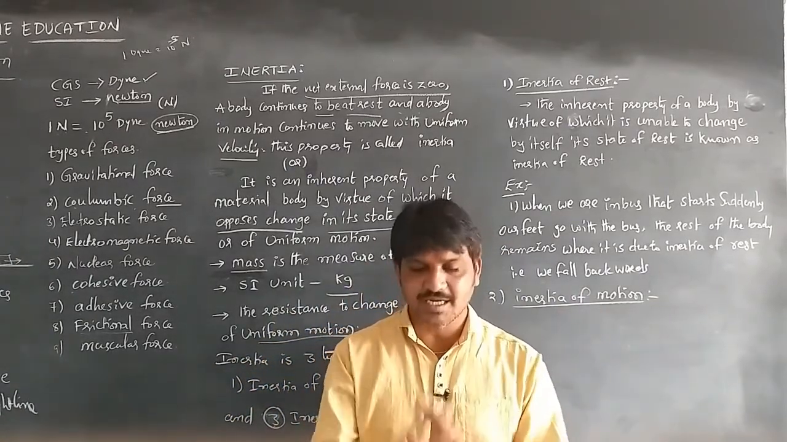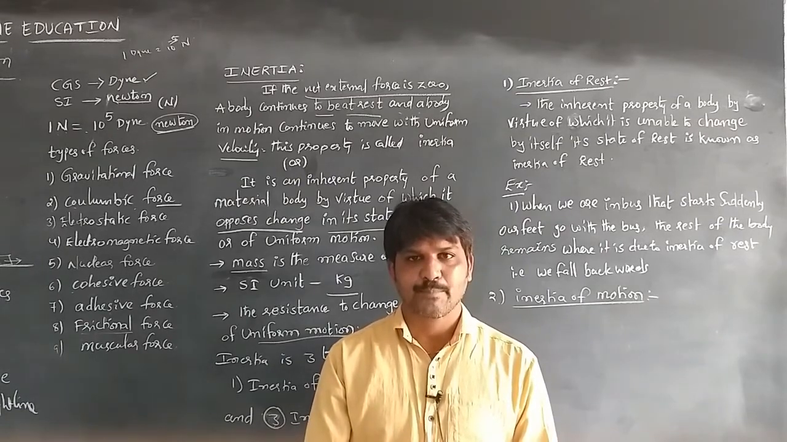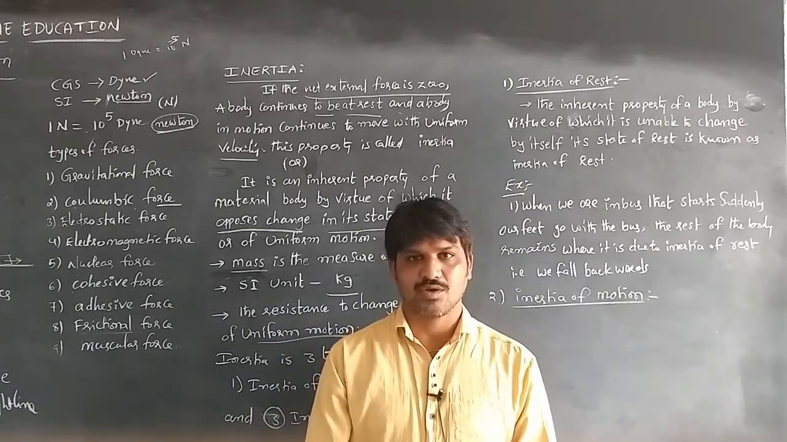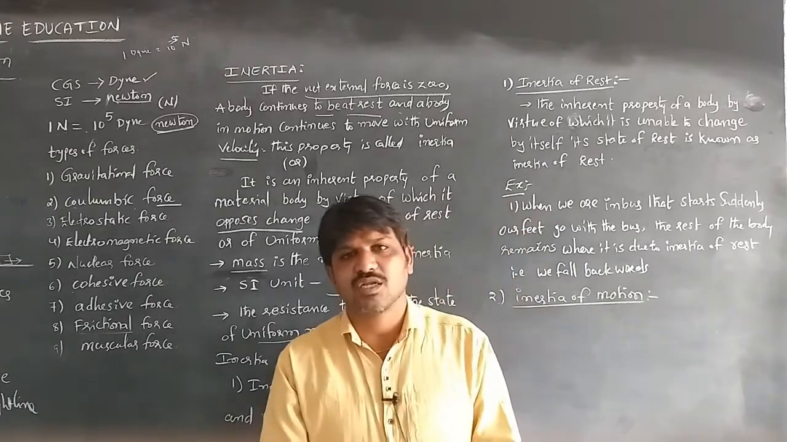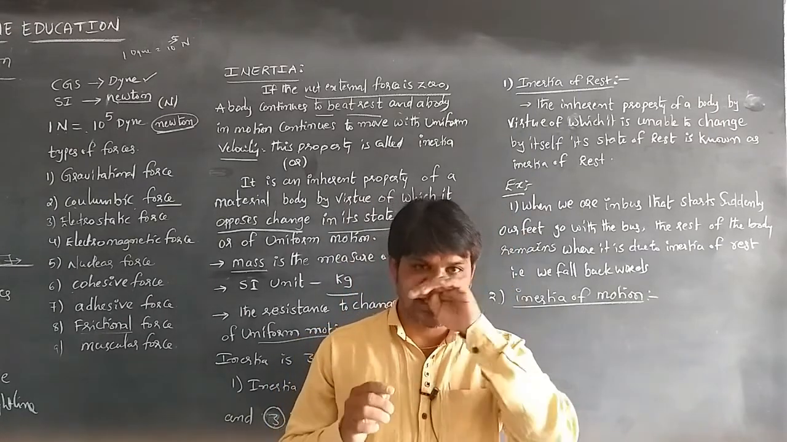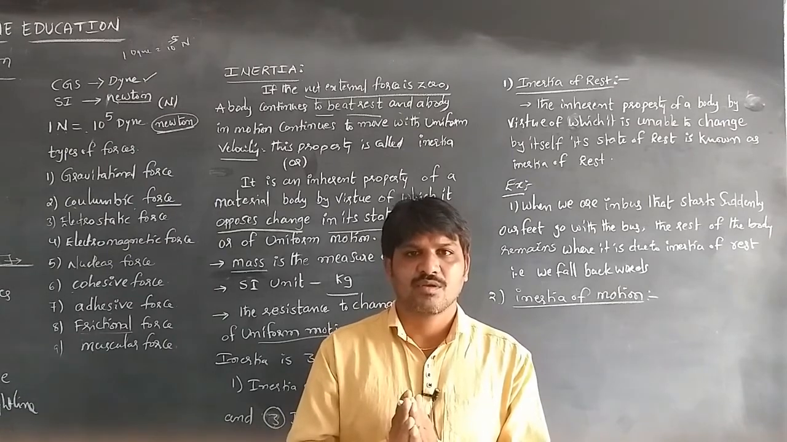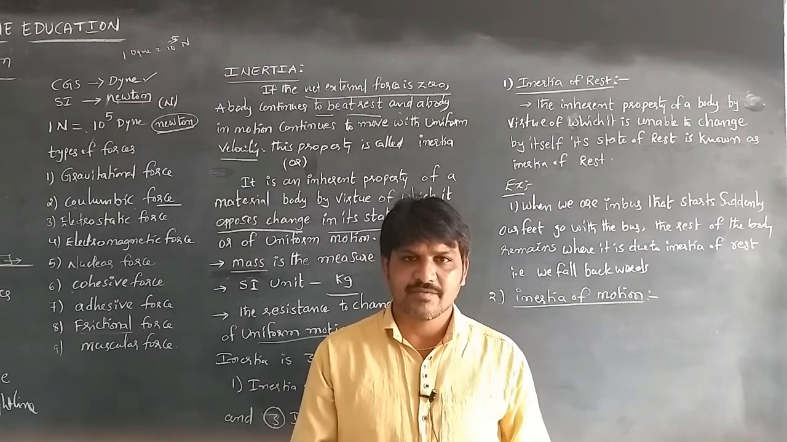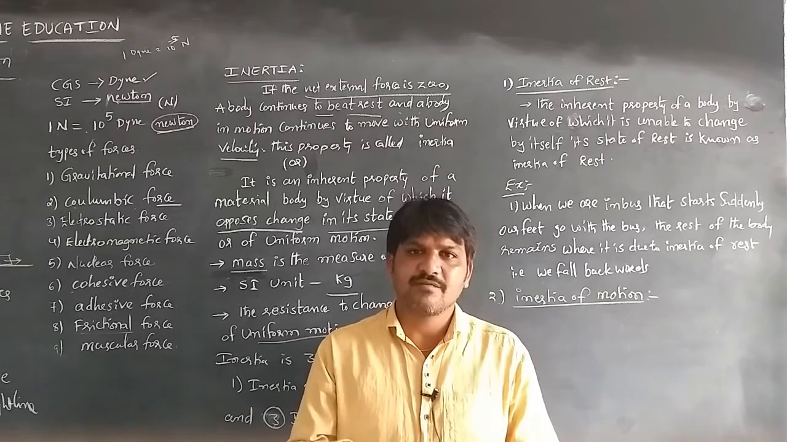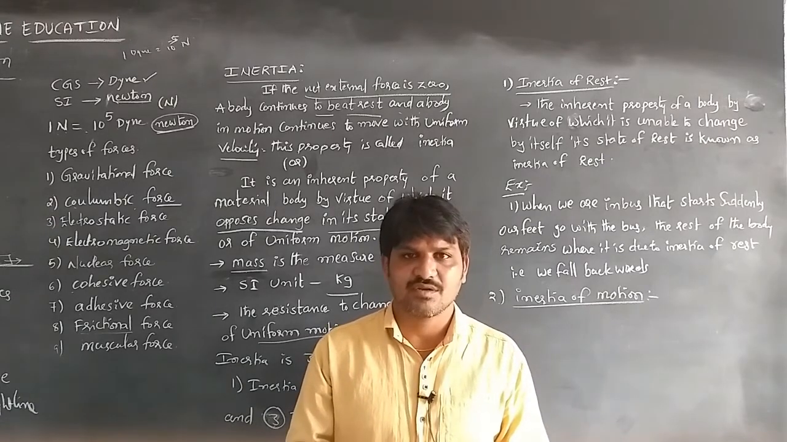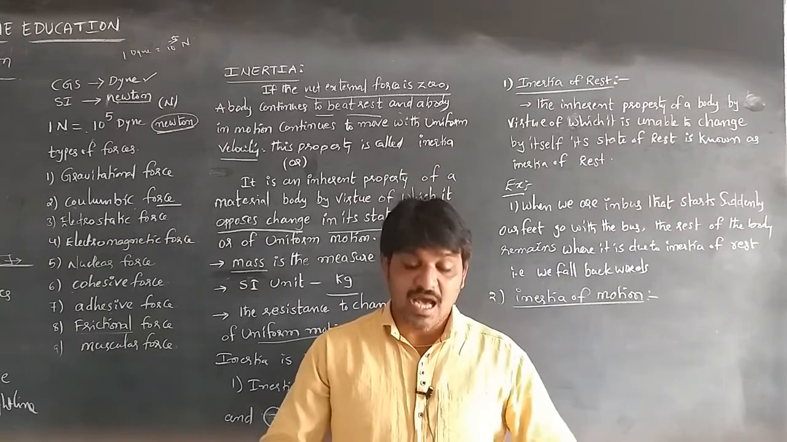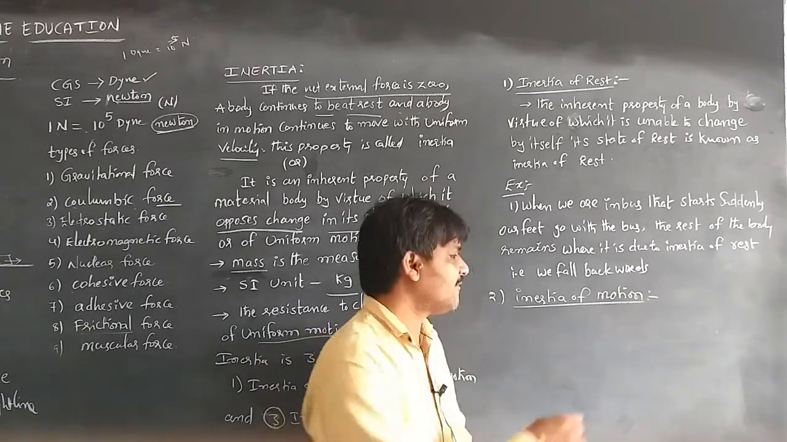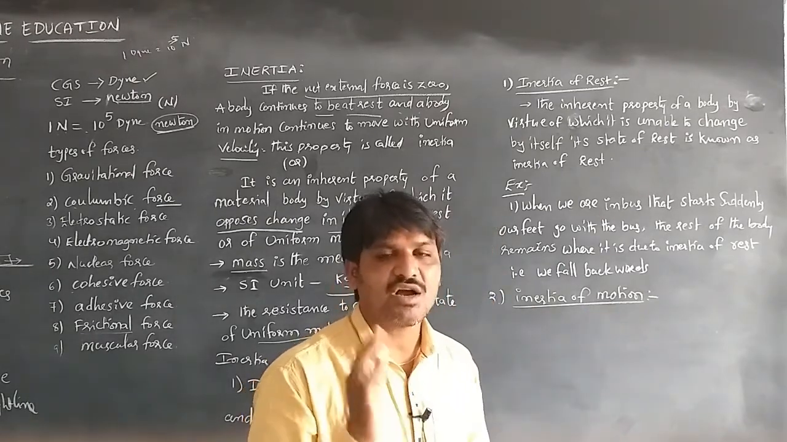Inertia of motion is this: when the bus is in motion and stops suddenly, we fall in the forward direction. Why? Because when the bus is in motion, the body is also in motion with the same velocity as the bus. But when the bus suddenly stops, our feet, in contact with the bus, change their state suddenly with the bus. Our remaining body continues its motion due to the inertia of motion.